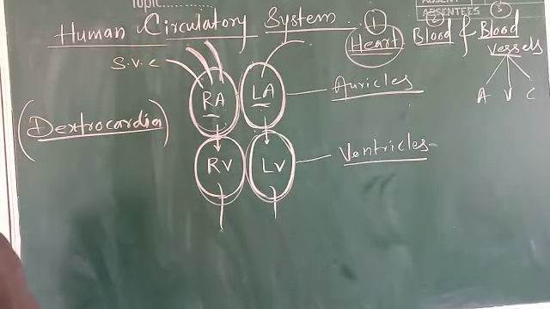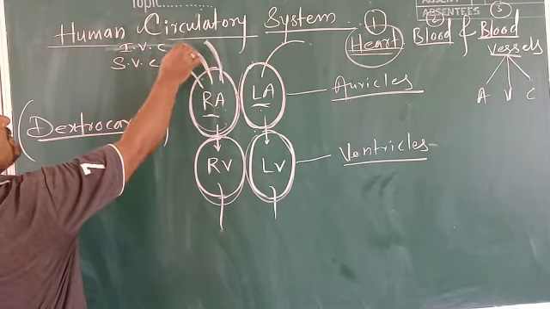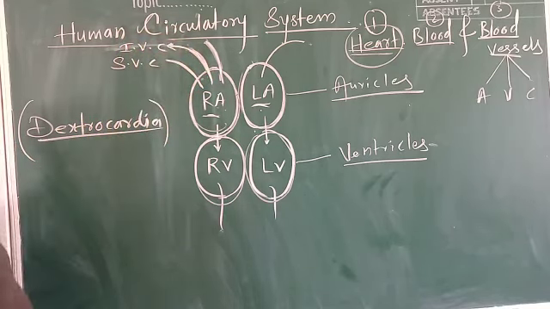The other one is inferior vena cava. And the third one is the coronary vein.